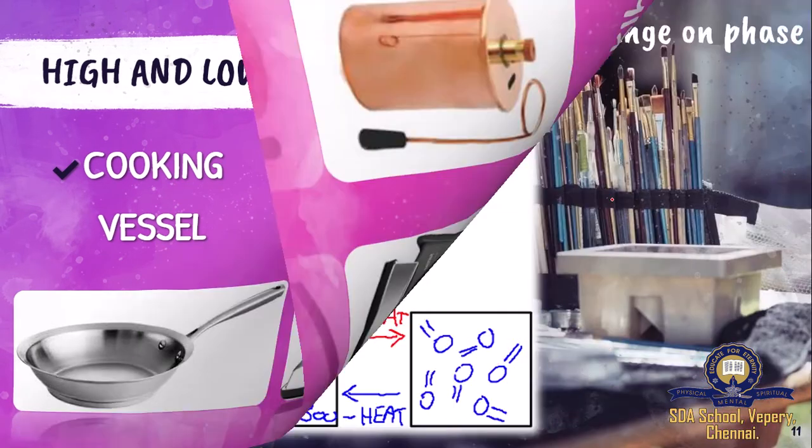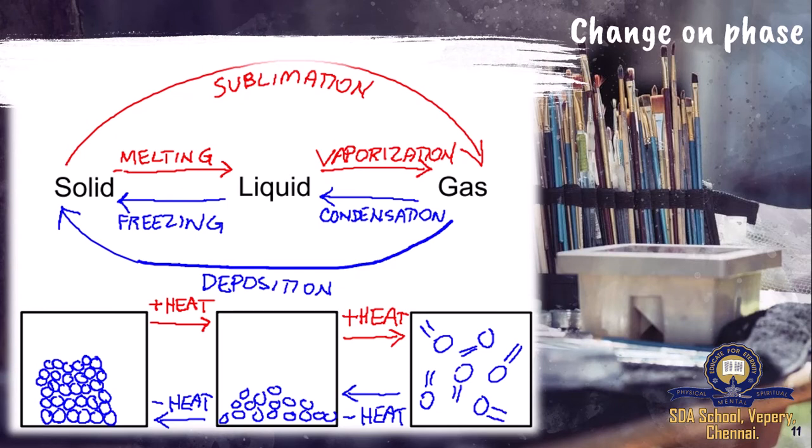Okay, now we will move on to a very interesting topic. This is something which you have learnt in your 6th standard or 7th standard. Melting, freezing, vaporization, condensation and sublimation. What are all these? Changing from one state to another state. You would have learnt it in your 6th standard or even in your 4th or 5th standard. There are 3 states of matter. What are the 3 states? Solid, liquid and gas. And you can transform certain materials from one state to another state.